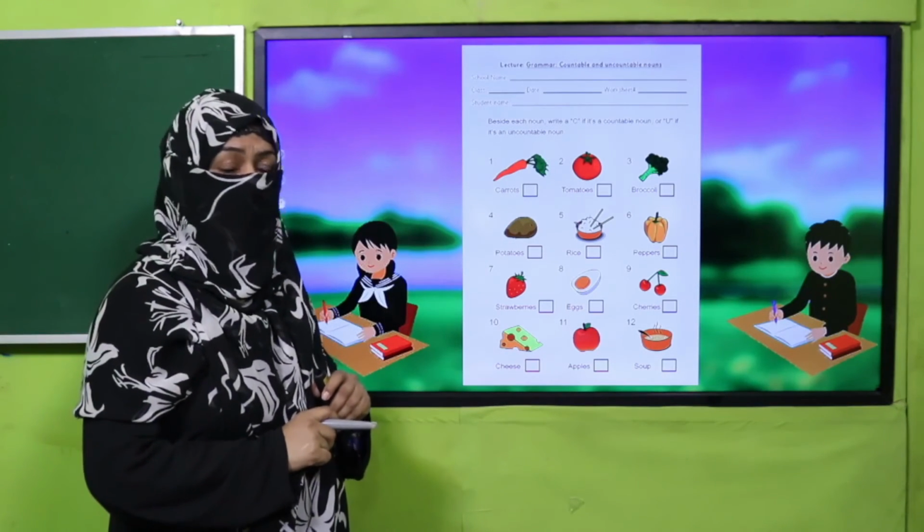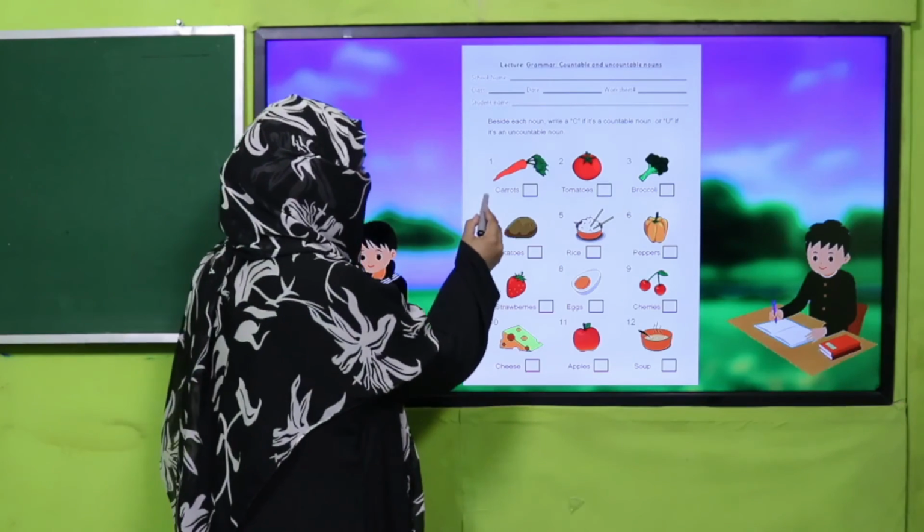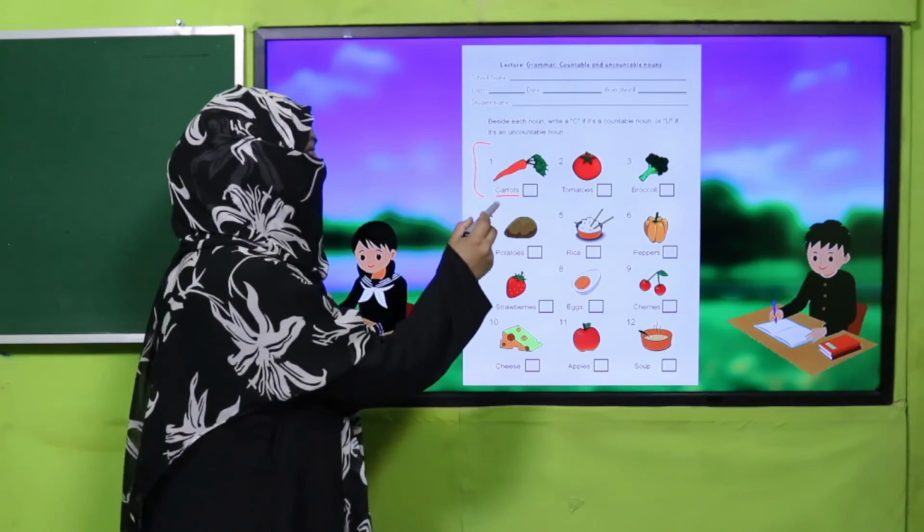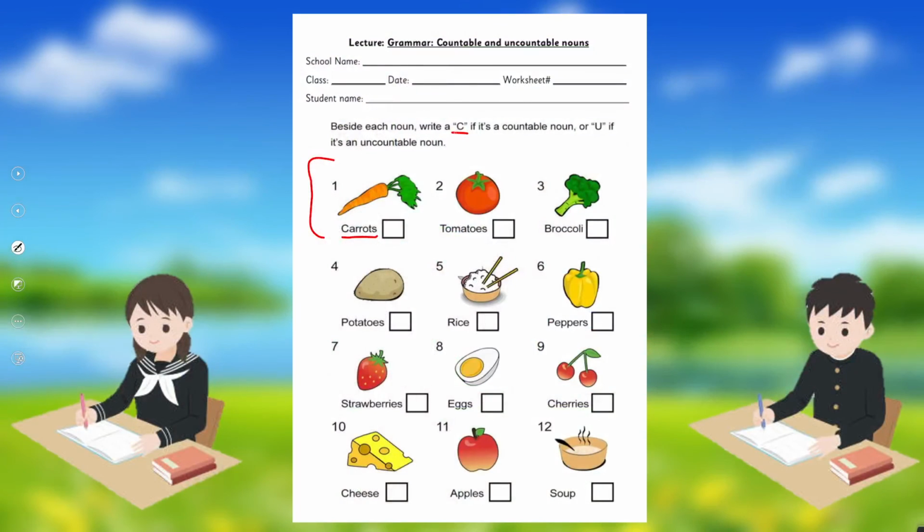And my dear students, what we are going to do is, you will read the noun and you will identify. If it is countable, you will write C in the given box, and if it is uncountable, you will write U in the given box. This is how you will complete this worksheet.